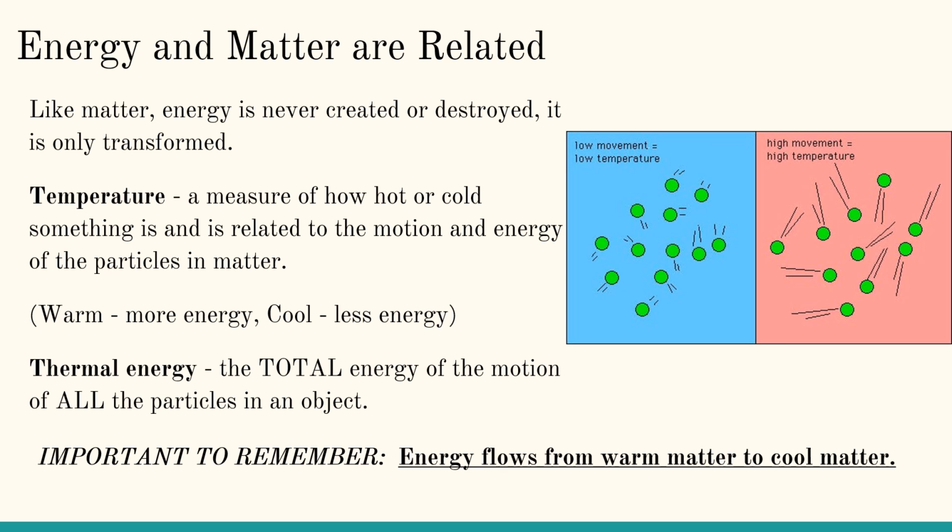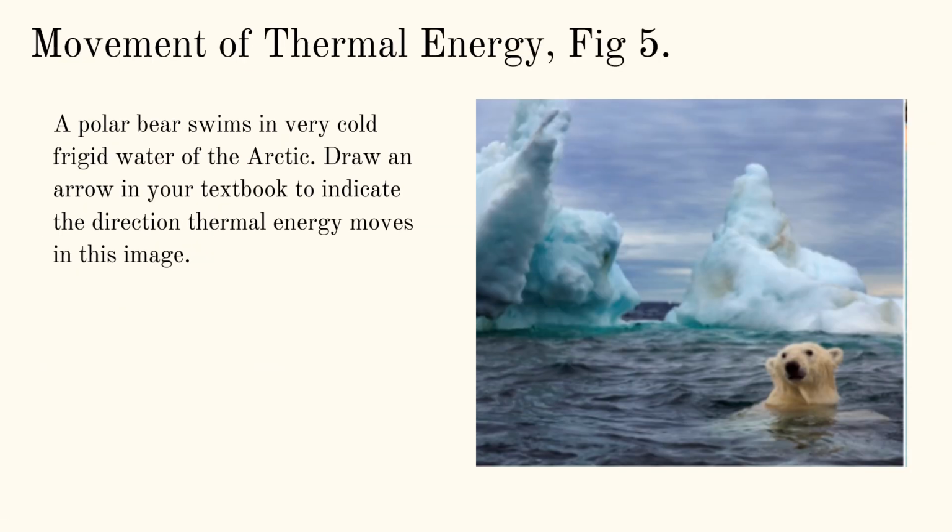So, low movement means that you're going to have a low temperature. High movement means that you're going to have a high temperature. Now, movement of thermal energy in practice. So, this is figure 5. A polar bear swims in very cold, frigid water in the Arctic.